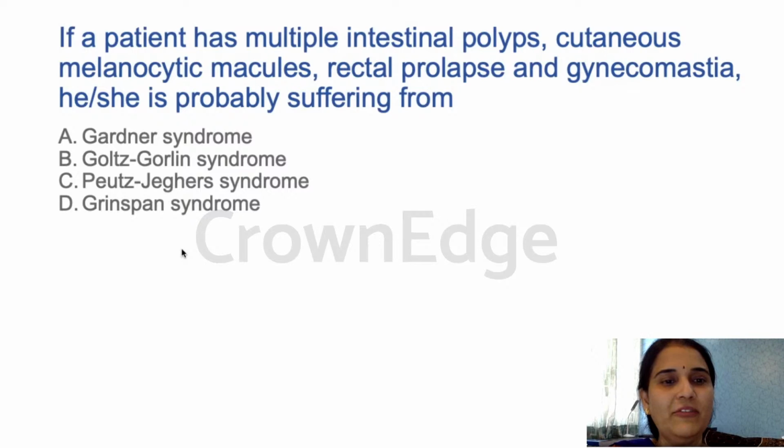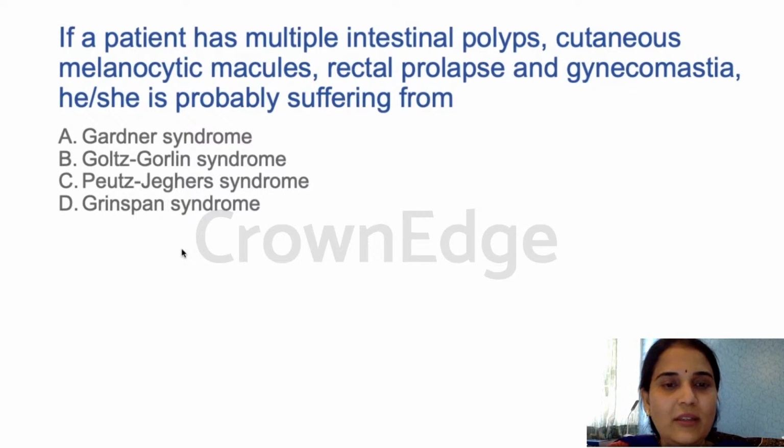Next, if a patient has multiple intestinal polyps, cutaneous melanotic macules, rectal prolapse, and gynecomastia, he or she is probably suffering from which syndrome? Is it Gardner syndrome, Goltz-Gorlin syndrome, or is it Peutz-Jeghers syndrome or Greenspan syndrome? It is Peutz-Jeghers syndrome. Whenever you see perioral melanotic macules and intestinal polyps, you can go for Peutz-Jeghers syndrome.